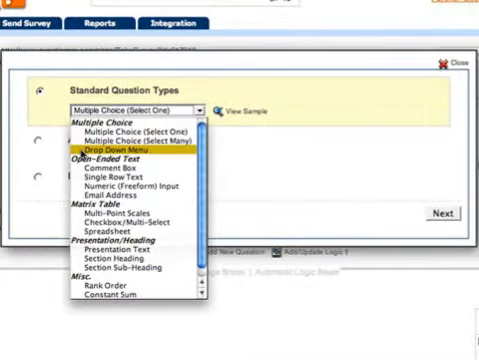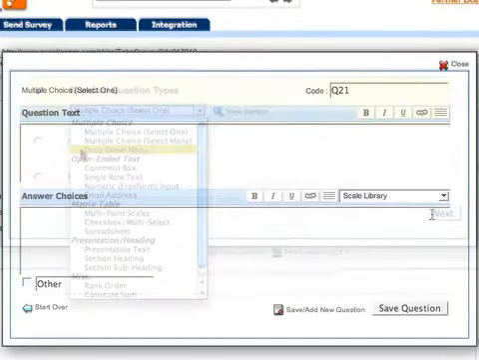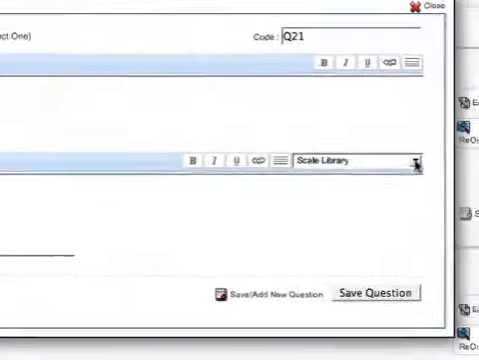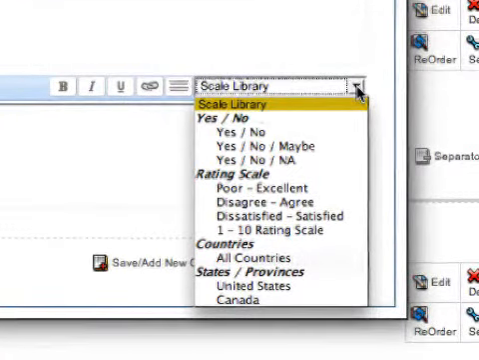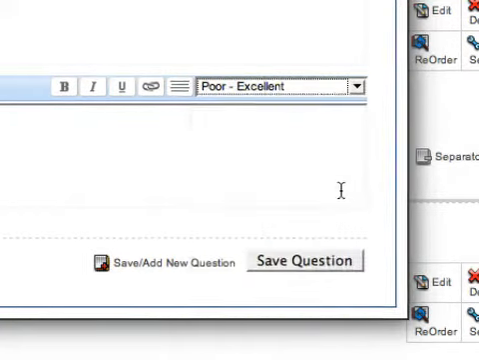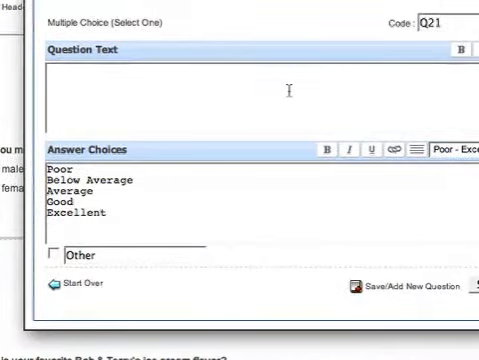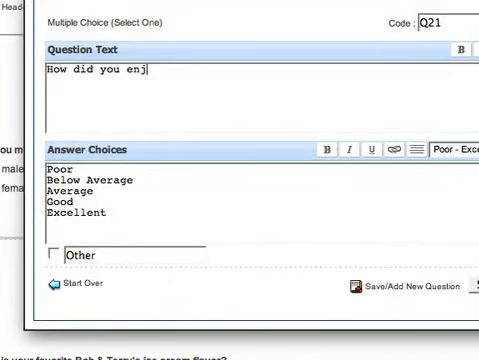QuestionPro takes into consideration the most commonly asked questions and gives you a handy set of prescribed options in the Scale library of the Multiple Choice Question Setup Wizard. Choose any of these options, and with minimal editing, your question will be created. In addition, QuestionPro's Scale library has a helpful memory that recalls your previously used answer sets.